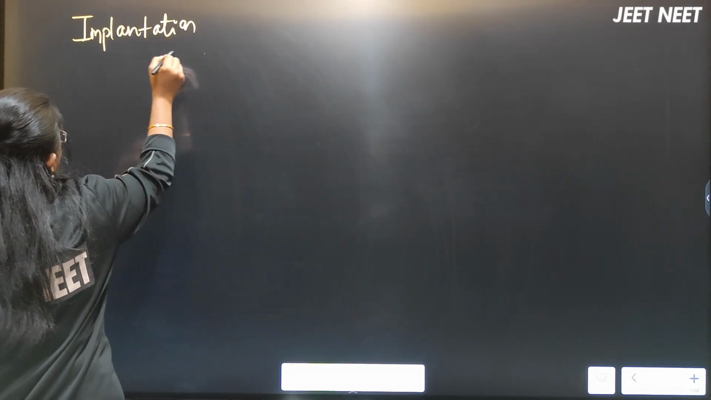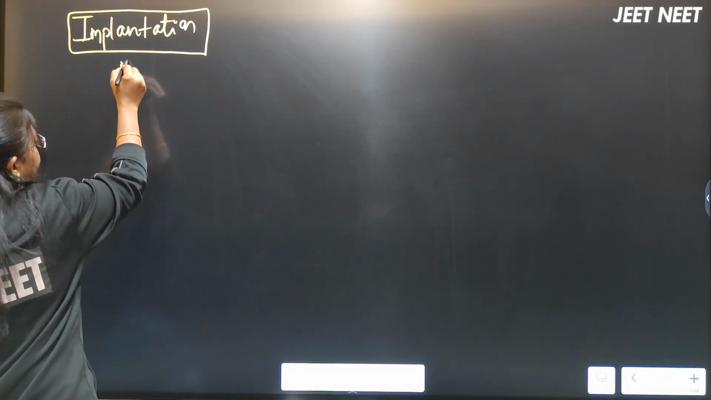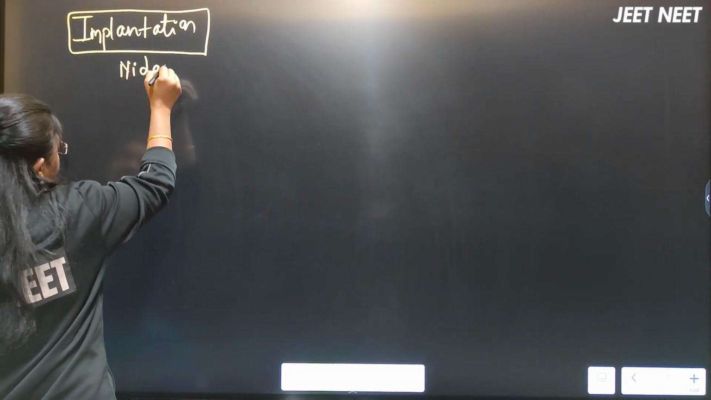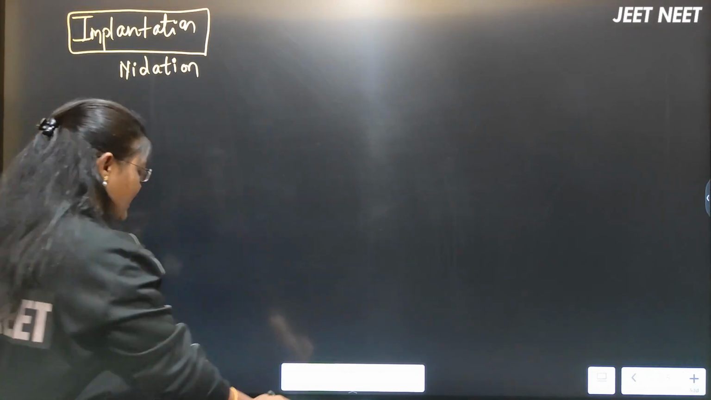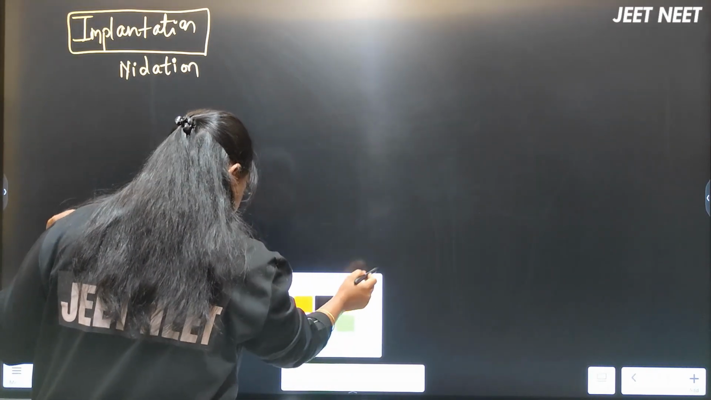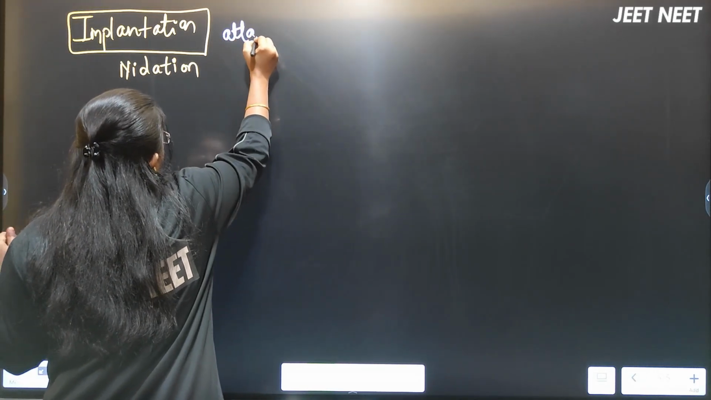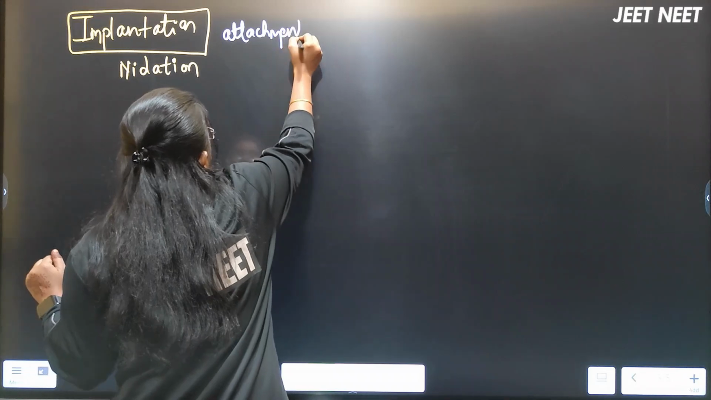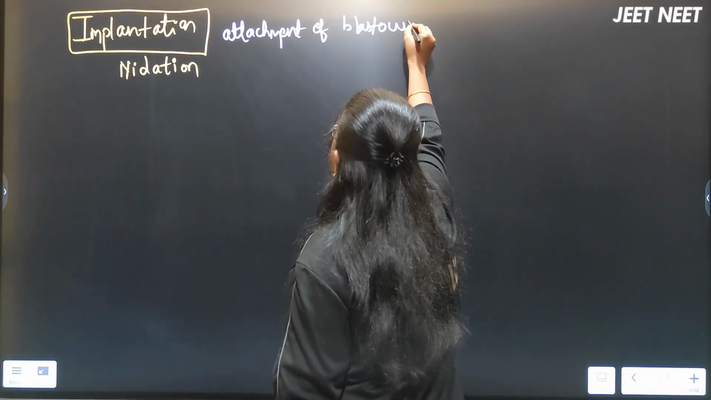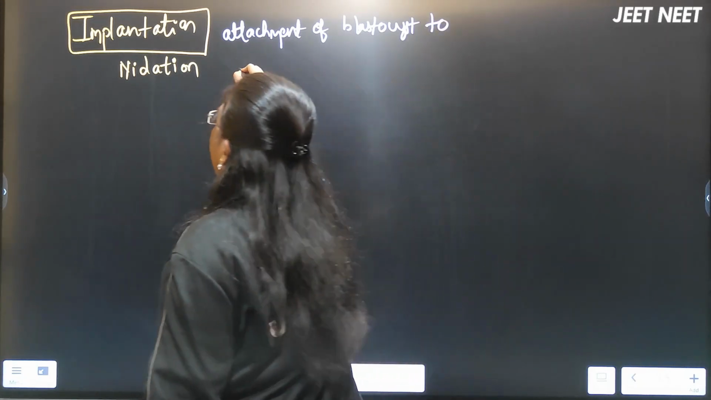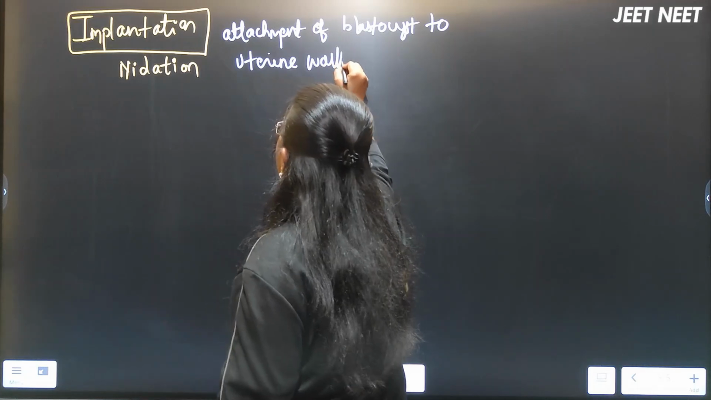What is implantation? Implantation we can also call nidation, right? You'll find this word nidation in different MCQ books. Implantation we can also call nidation. So implantation is nothing but the attachment of the blastocyst to the uterine wall, right?